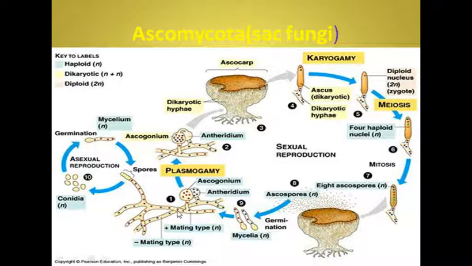per cell. So this was the monokaryotic stage, and after the fusion of cytoplasm along with the flow of nuclei, it resulted in the formation of a stage which is known as the dikaryotic stage, because the hyphae develop from this Ascogonium, which results in the formation of the ascocarp, and all these hyphae have two nuclei per compartment or per cell. So one nucleus from the Ascogonium and the other from the Antheridium.